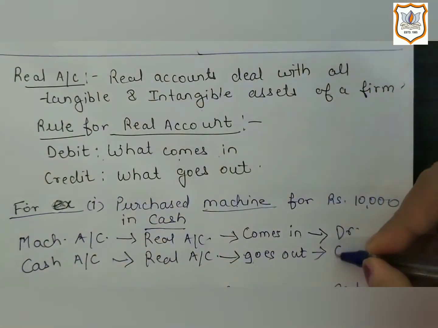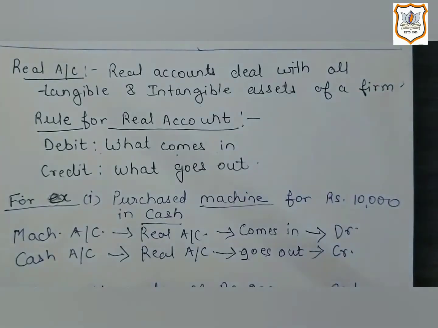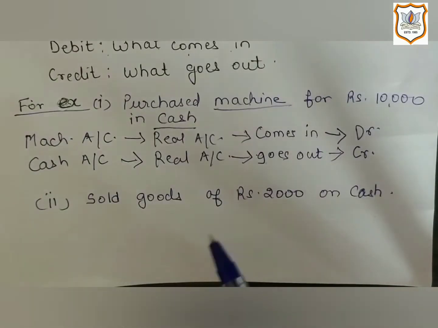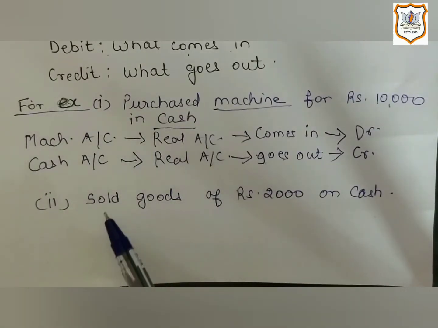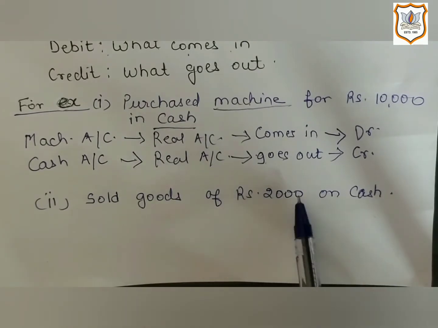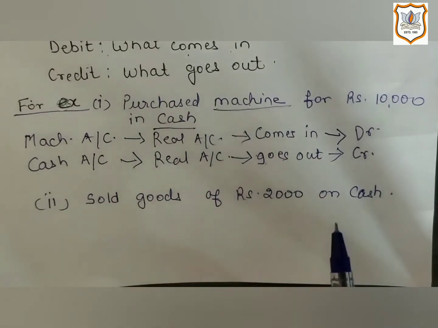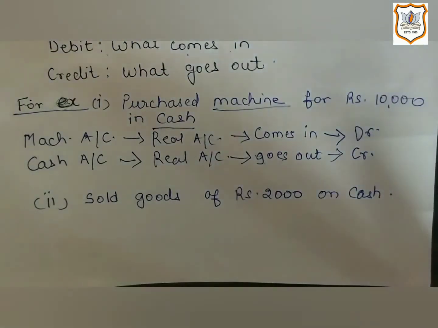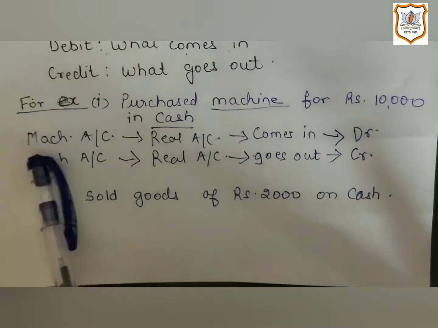So it will be credited. Let us see another example. Sold goods of rupees 2,000 on cash. Here in the above example,